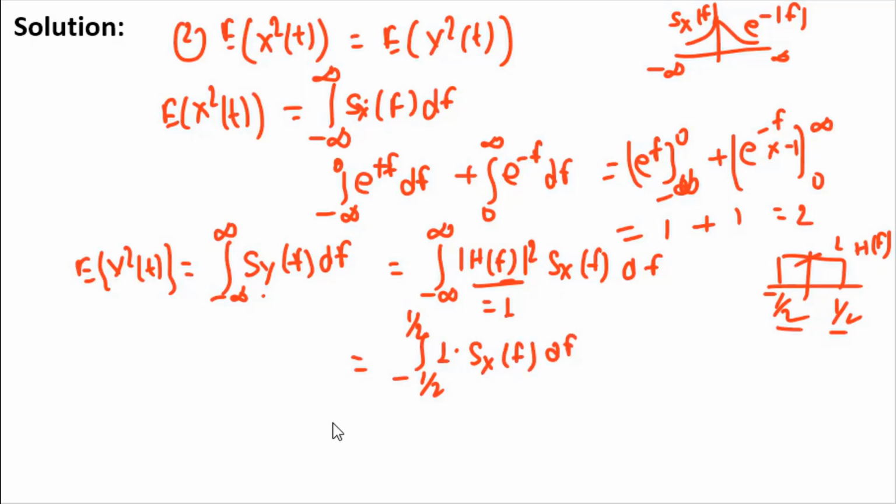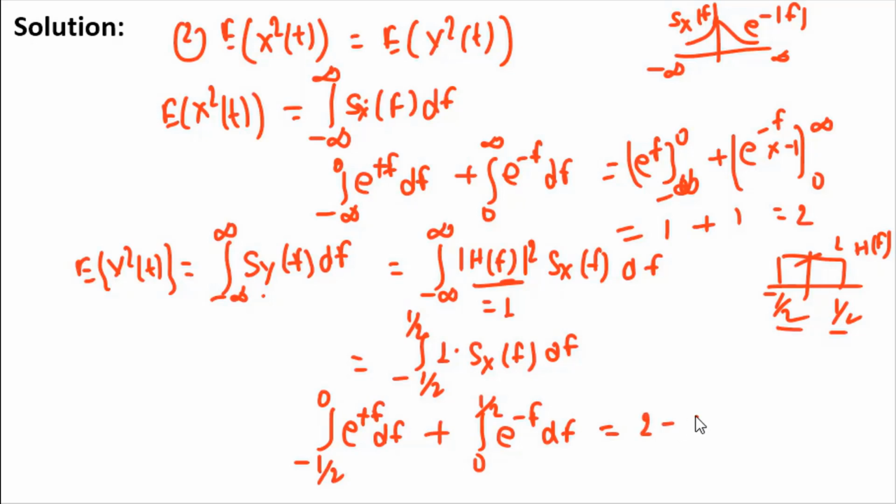df. So you can solve this integral from minus 1 by 2 to 0, it will be e to the power plus f df, and plus from 0 to 1 by 2, it will be e to the power minus f df. When you solve this integral, you will get 2 minus 2 times e to the power minus 0.5. So clearly e of y square of t is not equal to e of x square of t. So the second statement is also not correct.